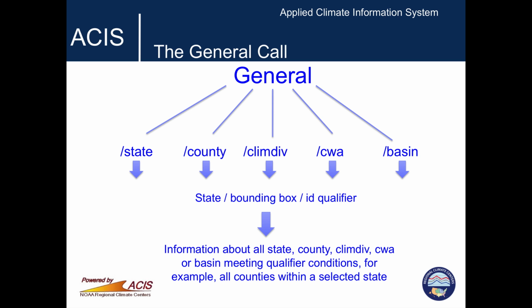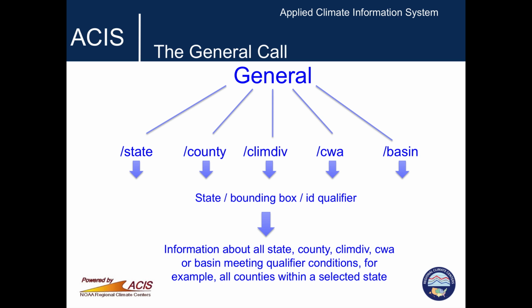General is actually a family of web services calls. The general call is followed by a slash, and then either state, county, climate division, CWA for county warning area, or basin. The call also requires a qualifier, which can be a state, the coordinates of a bounding box, or an ID.